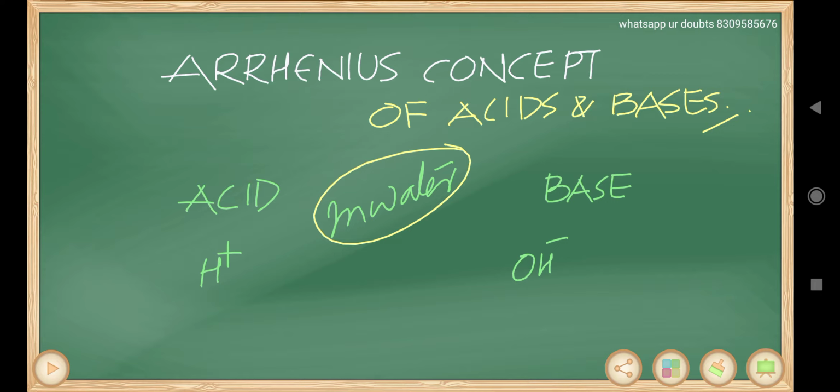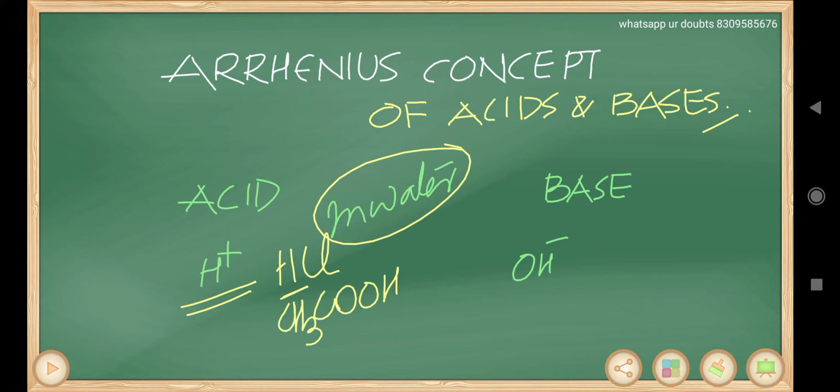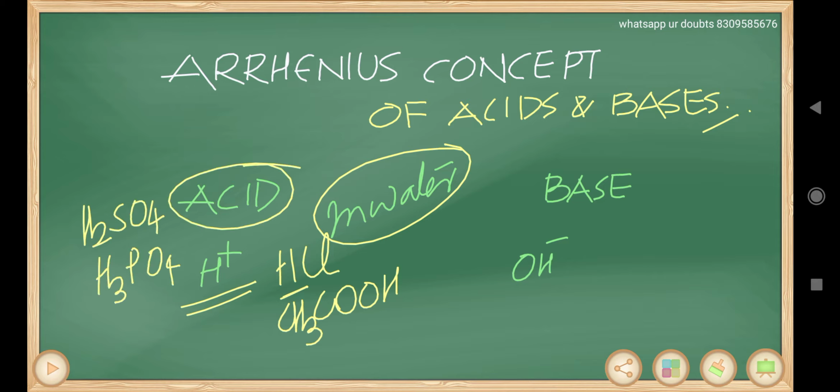In the presence of water, if any H plus ions are given by the system, then that is called an acid. For example, HCl. It can release protons. CH3COOH, H2SO4, H3PO4. All these we can take as examples of acids under the category of Arrhenius acids.